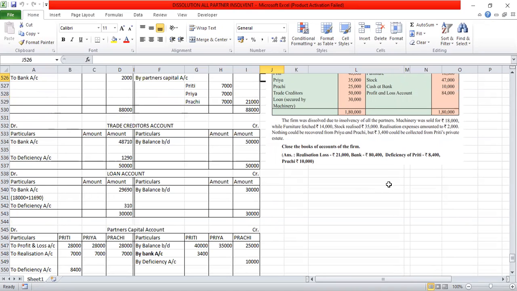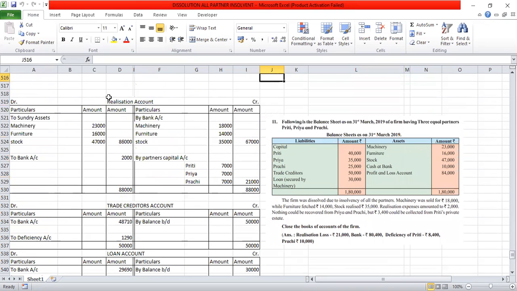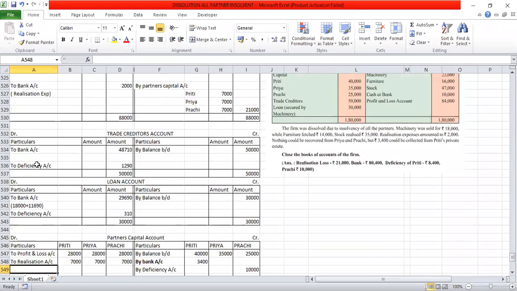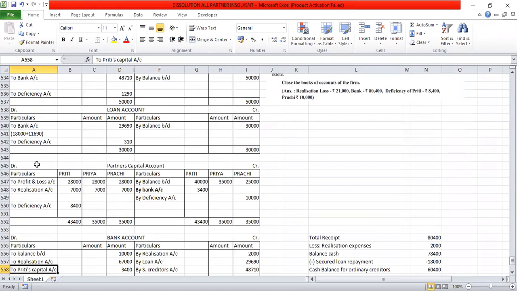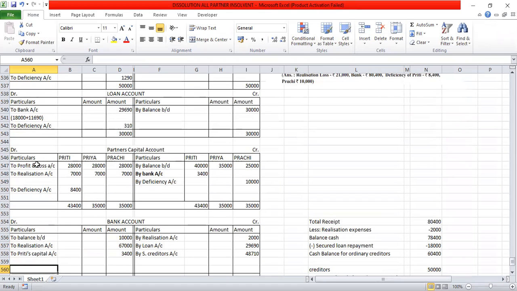The realization expenses 2,000 will be debited to the realization account, to bank account 2,000, that is realization expenses, and this will be credited to the bank account credit side. So by realization account 2,000.